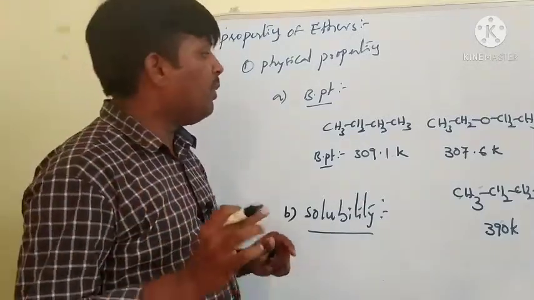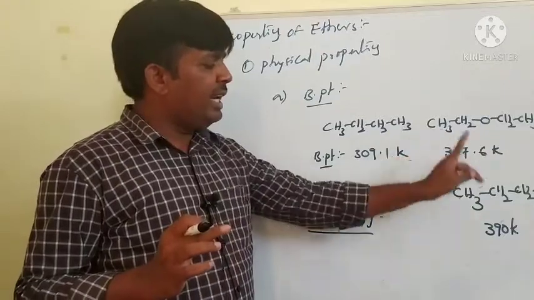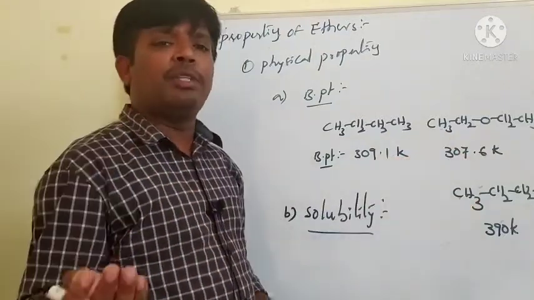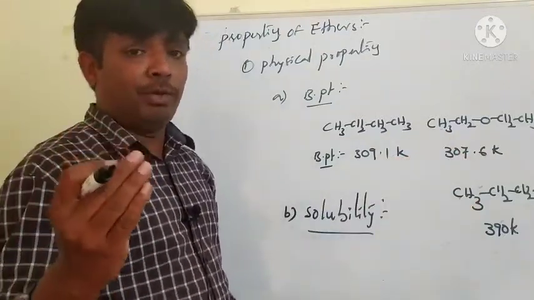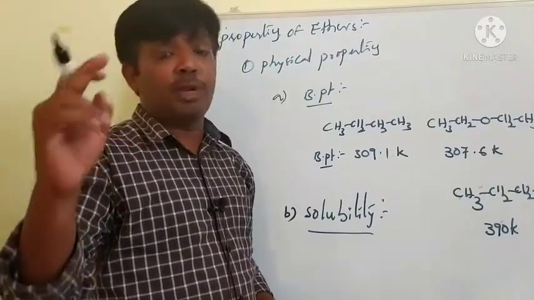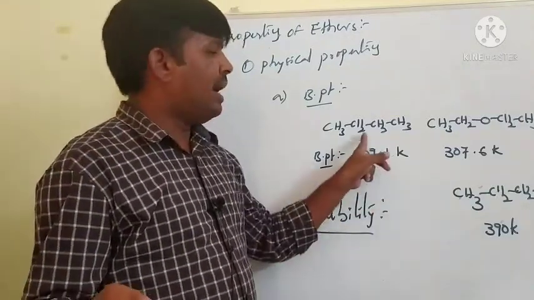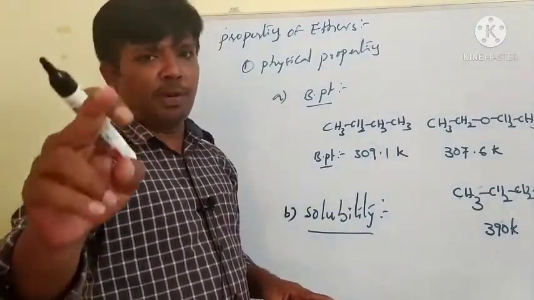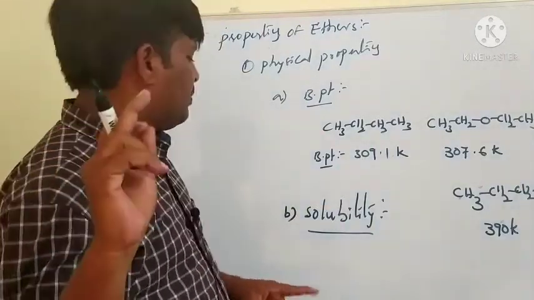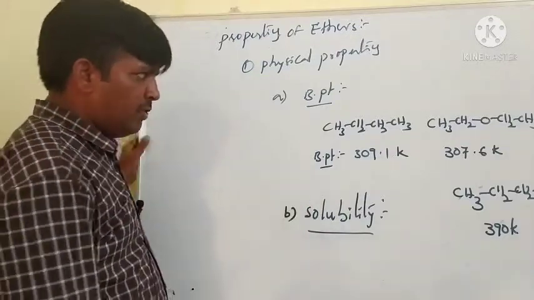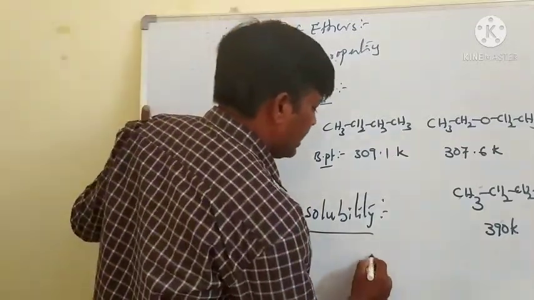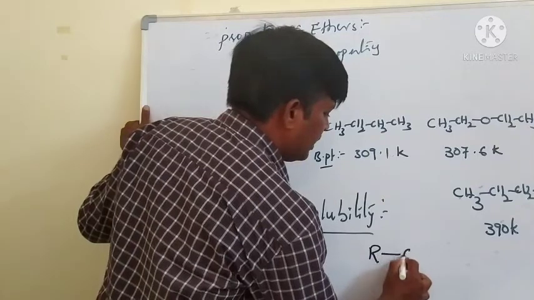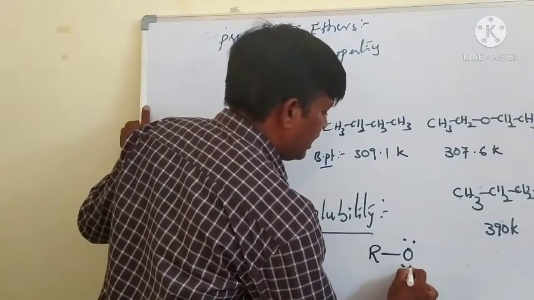Why? Because both ethers and alcohols form hydrogen bonding with water molecules. But alkanes do not form hydrogen bonding with water molecules. That is the main reason for the miscibility. See, that is ether, that is O, that is R.